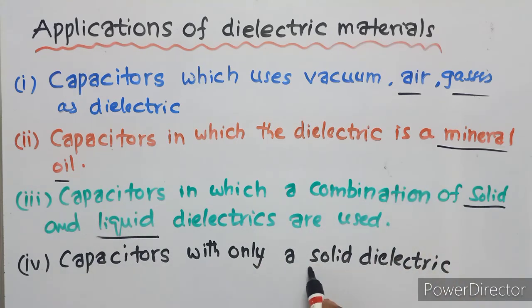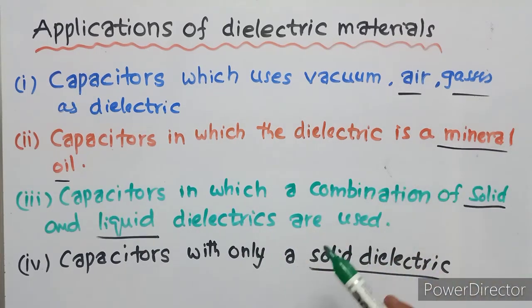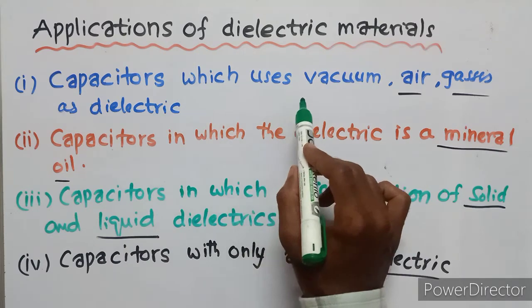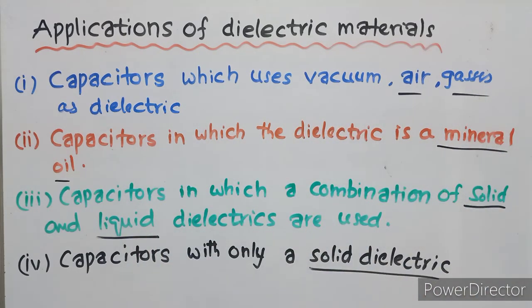Capacitors with only a solid dielectric. So these different types of dielectric materials are used in capacitors to store electrical energy, and the stored energy depends upon the types of dielectrics used. First, capacitors which use vacuum, air, gases as dielectric.